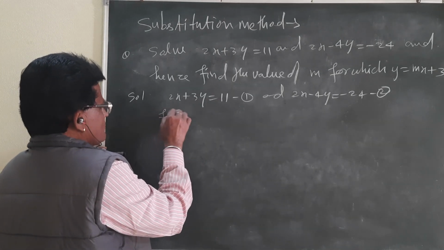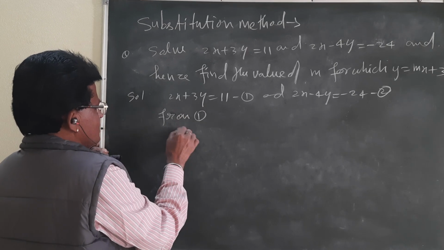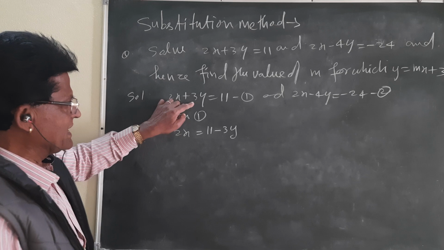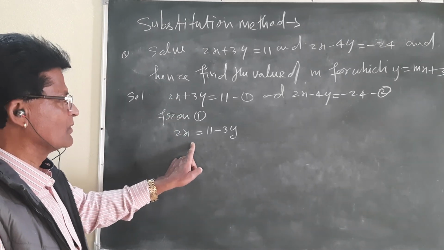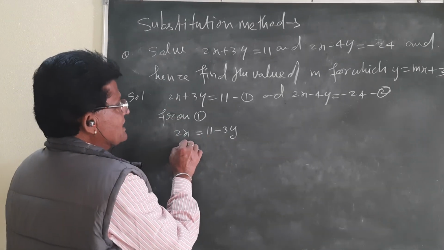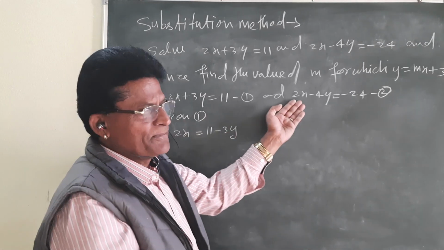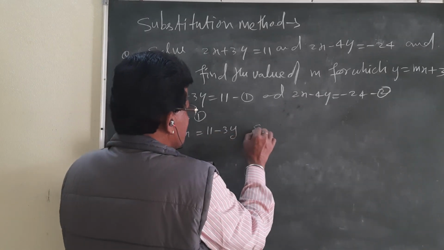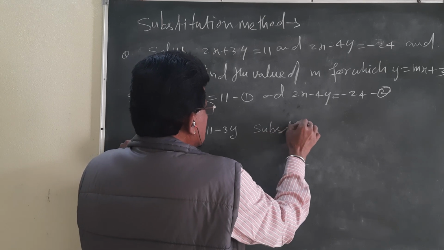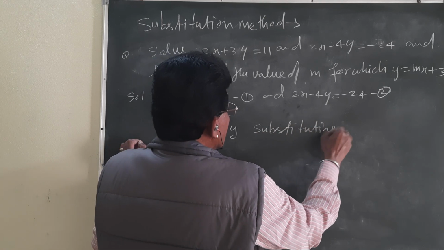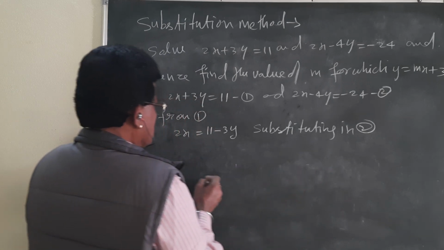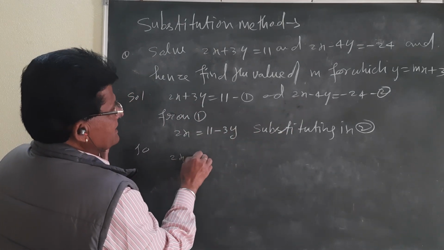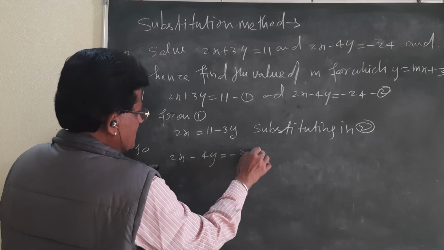From 1, 2x is equal to 11 minus 3y. I have transposed from the left side to the right side. It is given 2x, so better you use directly the value of 2x. Substituting in equation number 2.